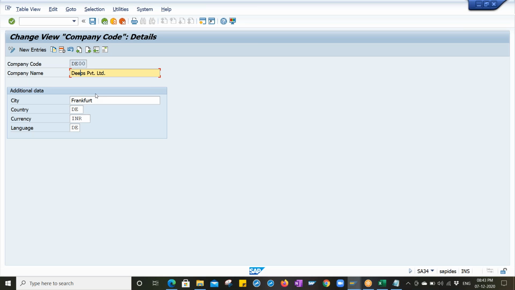Suppose Tata is there, so Tata has different chains, right? Suppose it has motor cars different, electrics different. For the engines, machines, buses and trucks, it will keep a company code and then give a name according to that. In general terminology, what is the company code called? Legal entity.